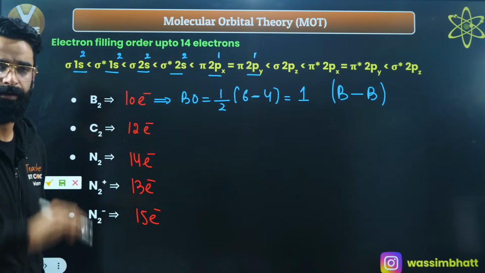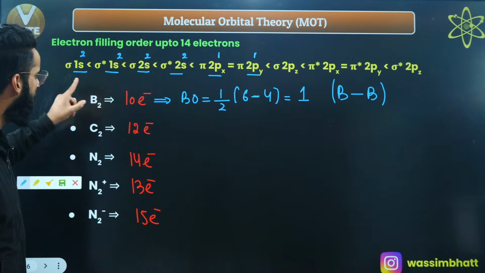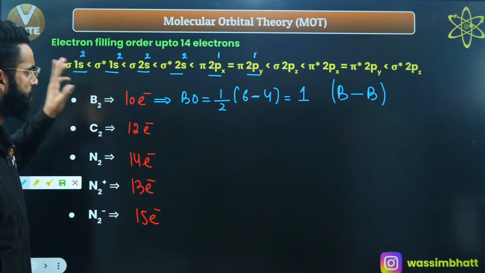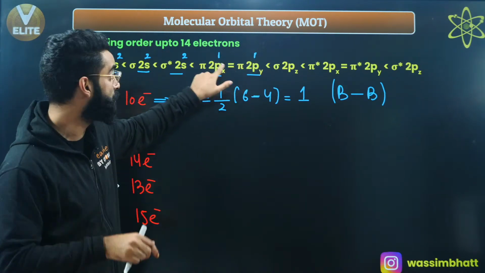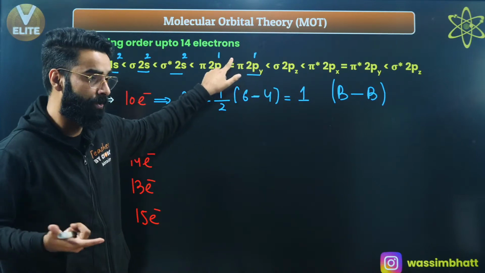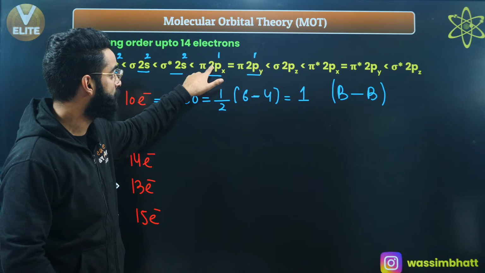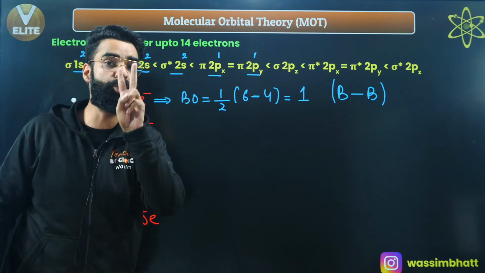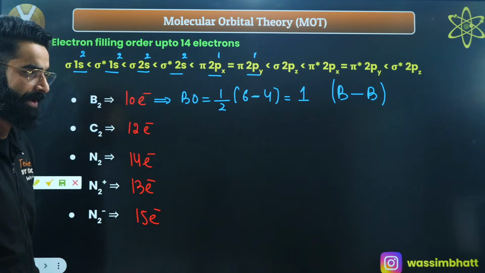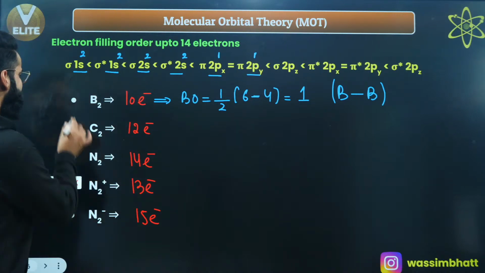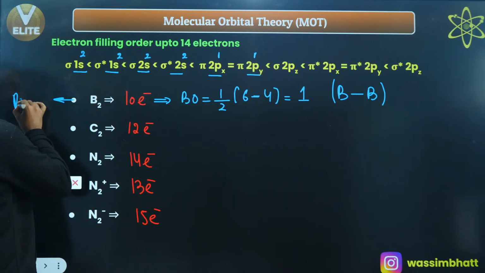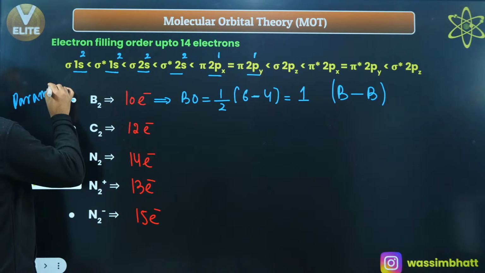Now understand. If you look at the molecular orbital configuration of B2, do you see the unpaired electrons? Yes, you are seeing the two unpaired electrons, right? Because every molecular orbital can accommodate a maximum of 2 electrons, and since each of these contains only one, there are 2 unpaired electrons in B2. If there are 2 unpaired electrons, that clearly says B2 is going to be paramagnetic.